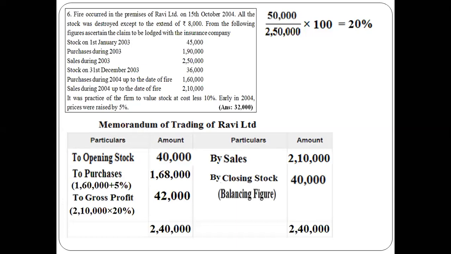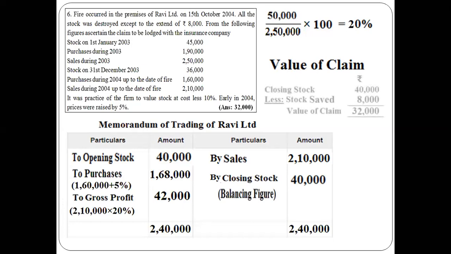Once you calculate the closing stock, the next step is the calculation of the value of claim. How to calculate the value of claim? Value of claim is equal to closing stock 40,000 less stock saved 8,000. Then we get the value of claim as 32,000. So this is the way we need to do the problems.